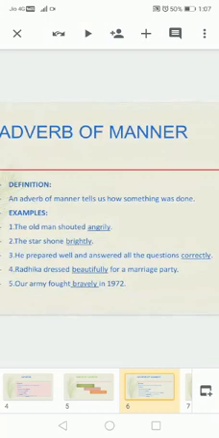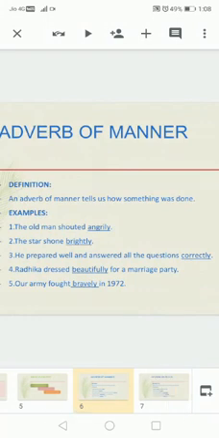How are the stars shining? Brightly. He prepared well and answered all the questions correctly. How had he answered? Correctly. Radhika dressed beautifully for a marriage party. How did she dress? Beautifully. Our army fought bravely in 1970. How did our army fight? Bravely. So this tells us how something was done, and this is known as adverb of manner.